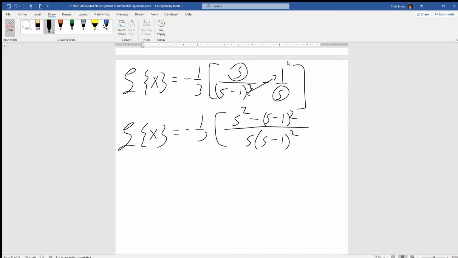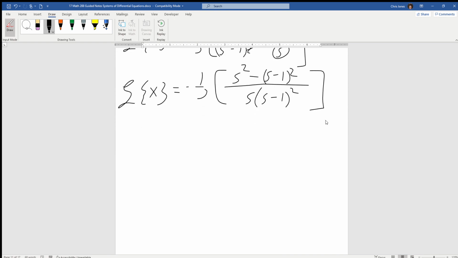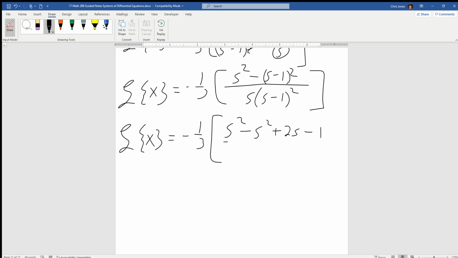All right, so it looks pretty ugly at this point, but the good news is once we FOIL it out, it's probably not going to be all that bad. So mercifully, let's see what we can get out of this. L of x is going to be, we still have that negative 1/3 kind of hanging around there. S squared, when we FOIL this out, we're going to get minus s squared plus 2s minus 1. Now usually it's s squared minus 2s plus 1, but this negative gets distributed to all three terms, so we have to be cognizant of that. Over s minus 1 squared. S squares cancel out.